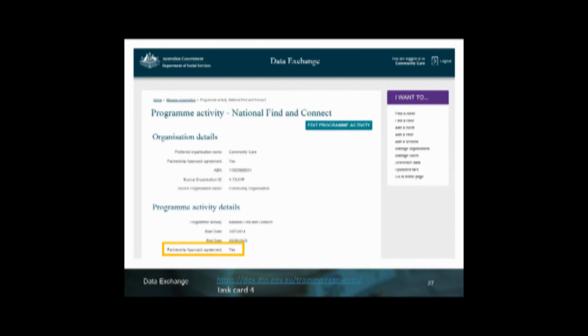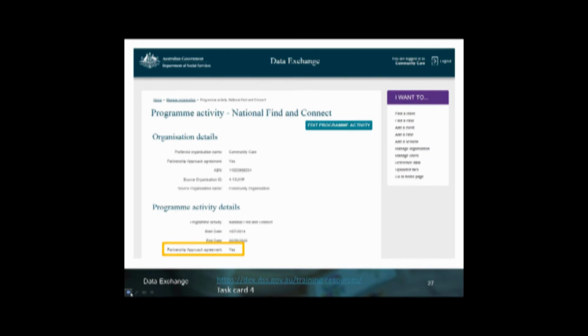So your organisation can opt out of the partnership approach for an individual program activity, even if they have opted in at an organisation level. If your organisation delivers the same program activity at multiple outlets, each of these outlets must all opt in or out, as participation cannot be assigned at the outlet level. It's only at the program activity level.